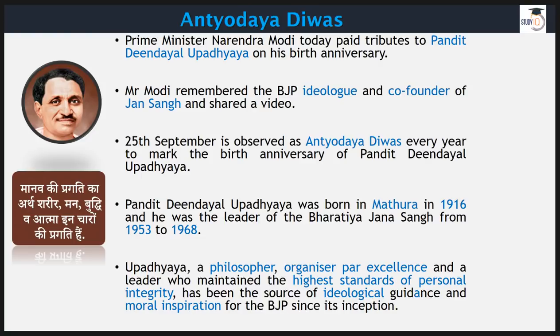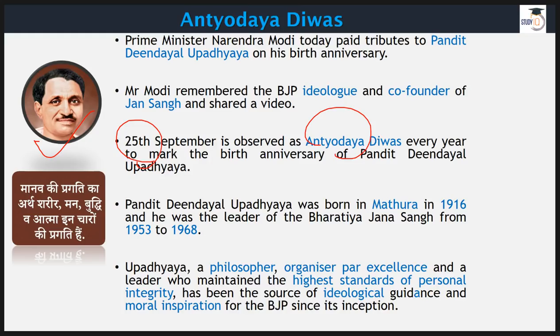Moving on to another item, Antyodaya Divas. This day is celebrated in the name of Pandit Deendayal Upadhyaya. The nation celebrated his 102nd birth anniversary on 25th September, and this day, as you know, is observed as Antyodaya Divas. He was born in Mathura in 1916.